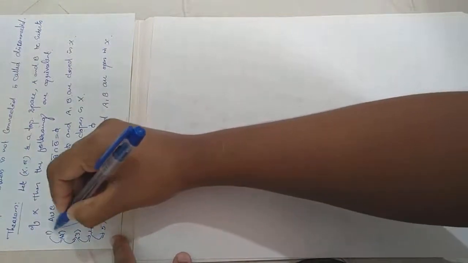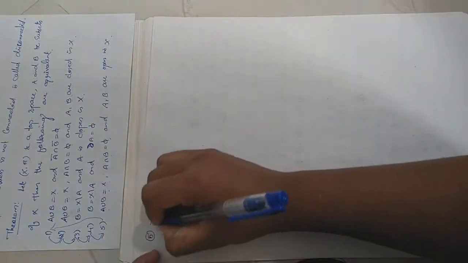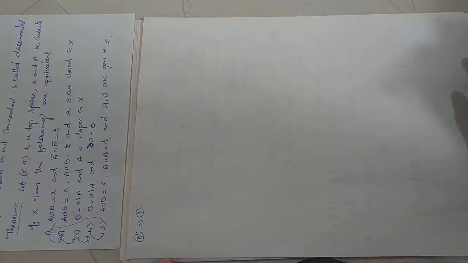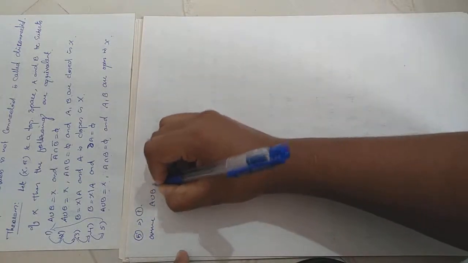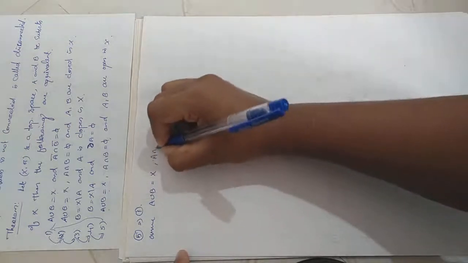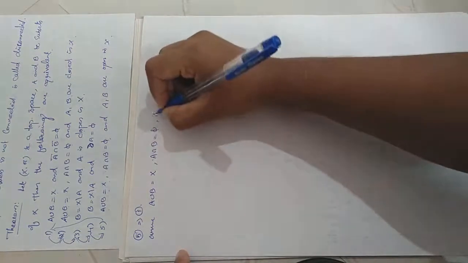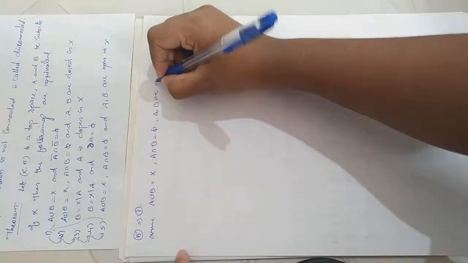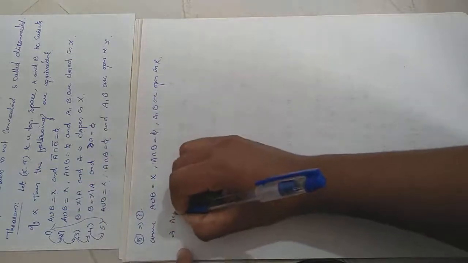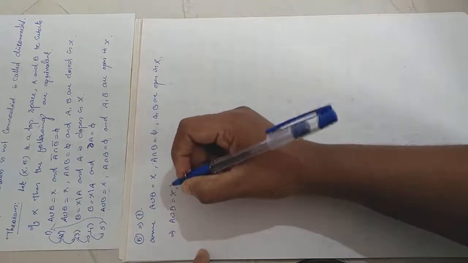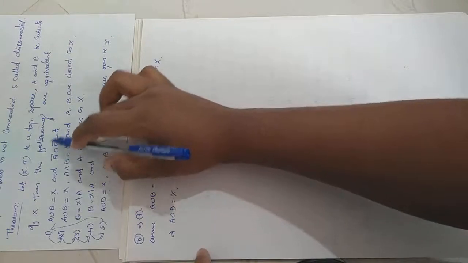Now we want to prove the last part of the theorem, 5 implies 1. Then only all the statements are equivalent. Okay. So assume the fifth statement: A union B equal to capital X and A intersection B equal to empty, A and B are open. We want to prove the first statement, that means A union B equal to X, which is clearly given here. Then we need to prove A closure intersection B closure is equal to empty.